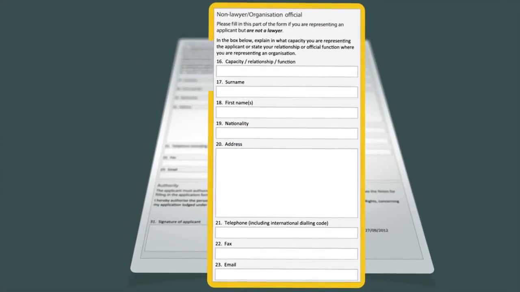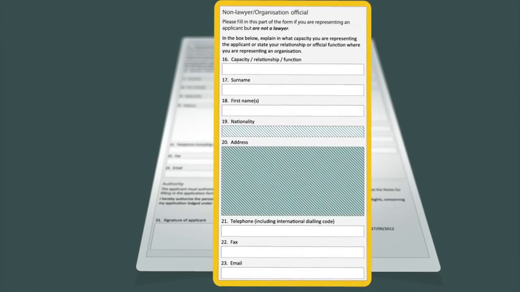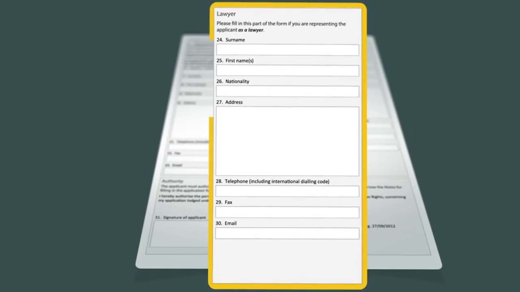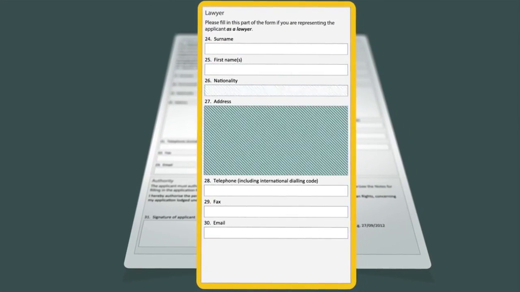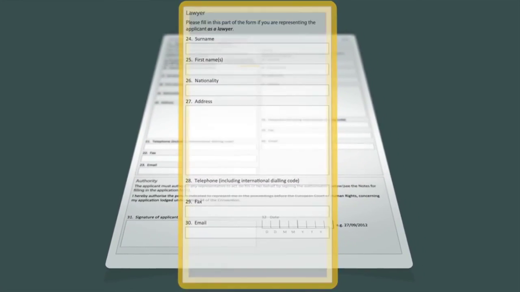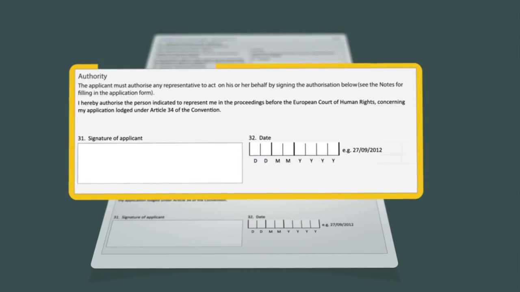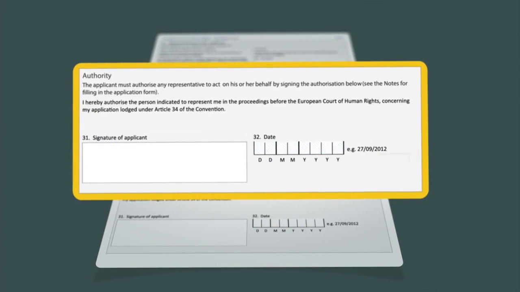If you are represented by a guardian or a member of your family, or by a lawyer, fill in the relevant parts of the form. It is essential that you sign the power of attorney.